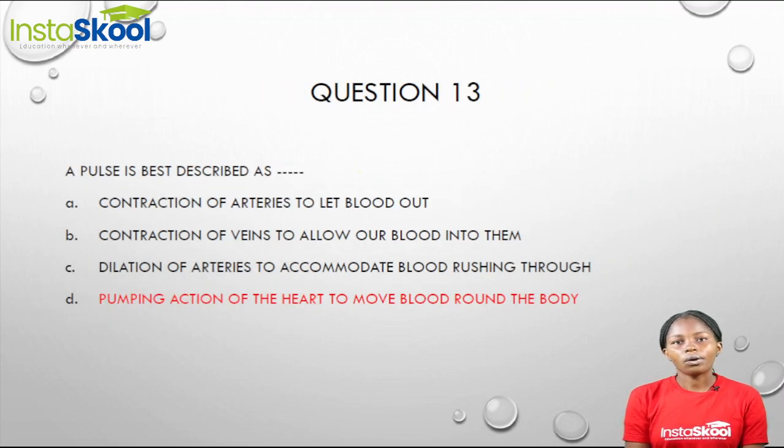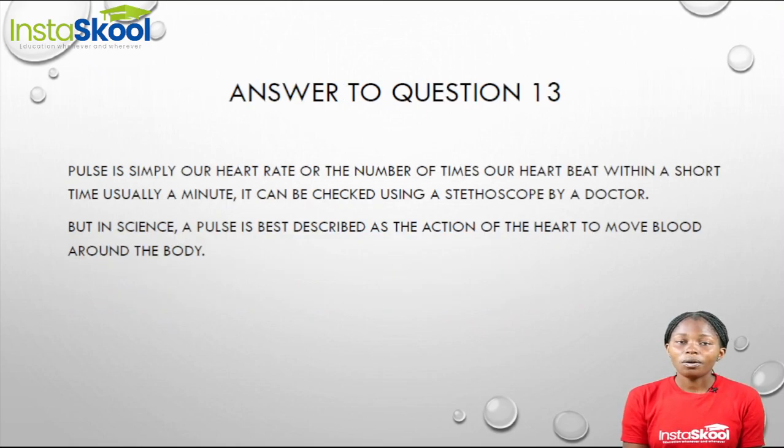Now, our question 13. A pulse is best described as dash. When we say pulse, we are describing our heart rate, that is, the number of times our heart beats within a short time. Usually, we can measure our pulse by the number of times our heart beats in a minute, and it is done using a stethoscope.